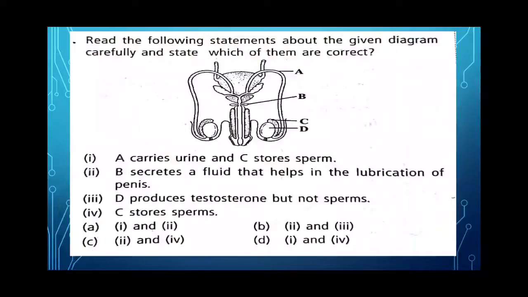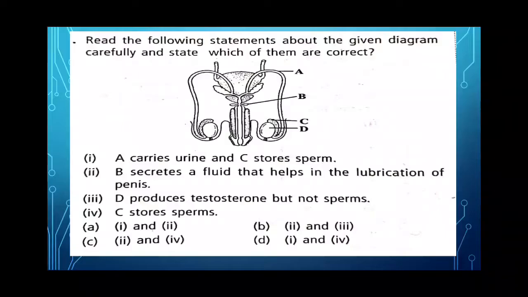So let's see the options. A carries urine and C stores sperm. A carries urine? No, it is vas deferens, which carries sperm. So this is incorrect. Then B secretes a fluid that helps in lubrication of penis. B is Cowper's gland that secretes fluid which helps in lubrication of penis. This is correct. Then D produces testosterone but not sperm.